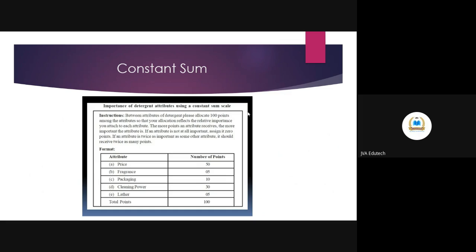If you are doing a study on human resources, let's say work-life balance or employee motivation, then for measuring work-life balance, how much the organization is giving flexibility at work, all these attributes of the organization, you will ask people to give marks out of 100. The total score will be 100. And from this, you will come to know what is most important and what is the least important.